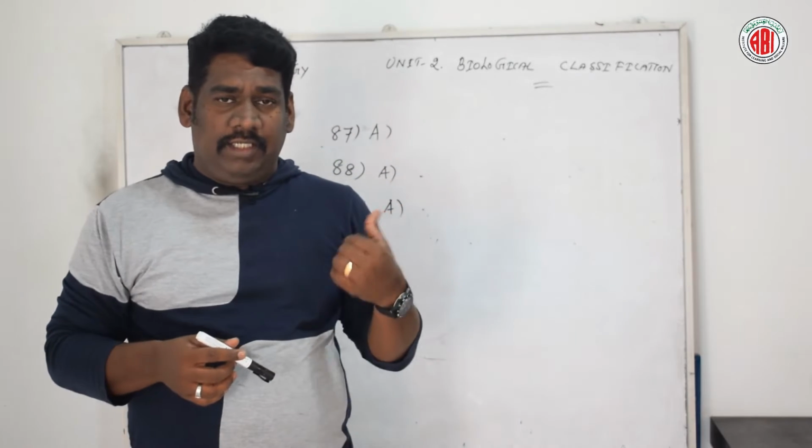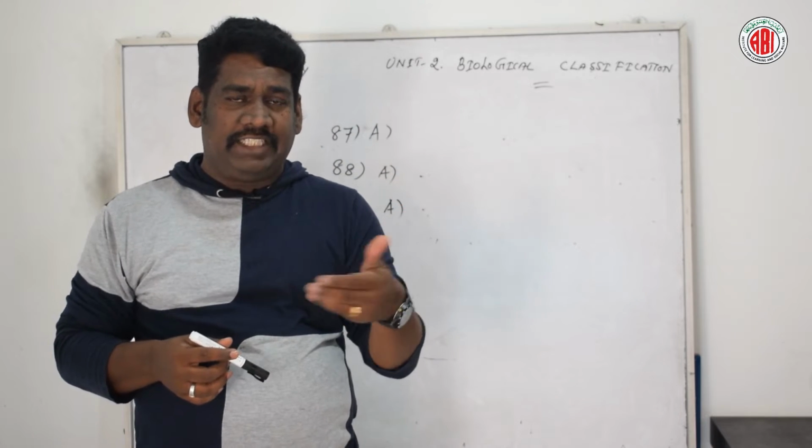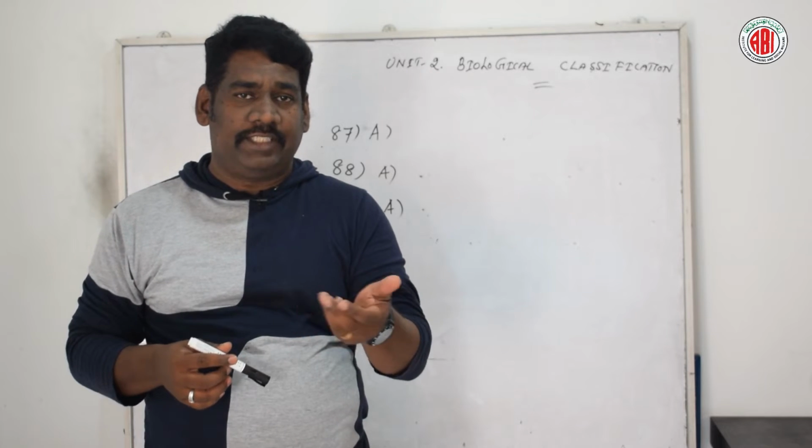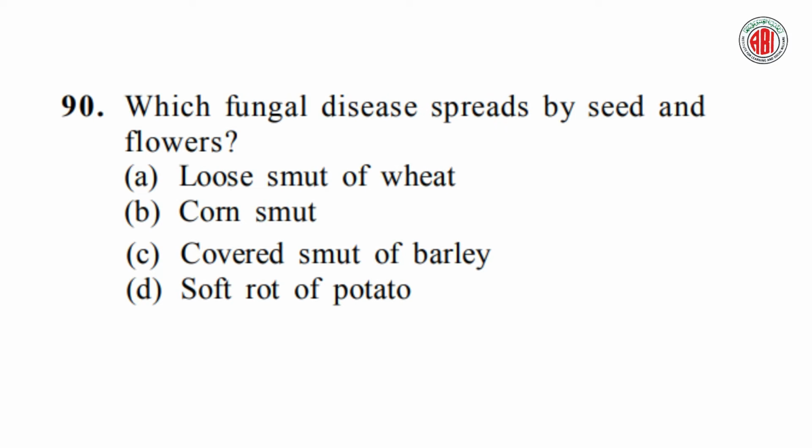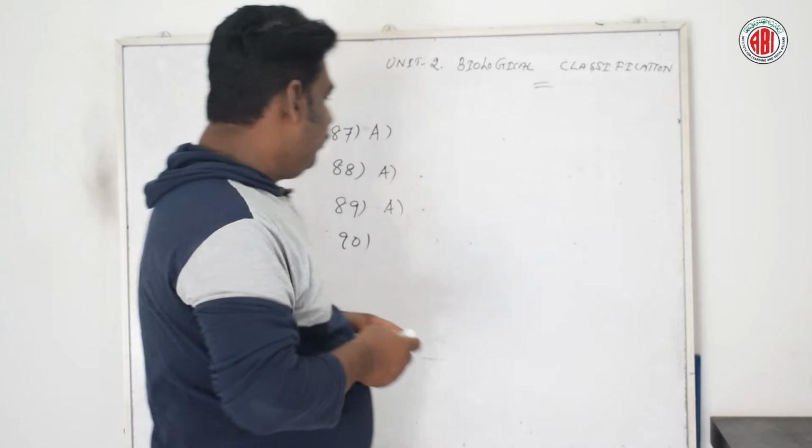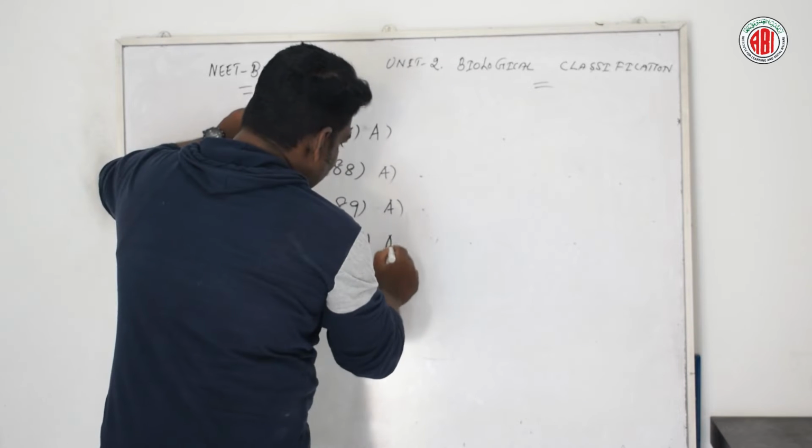Earlier we have discussed the same type of question. Now let us talk about the next question: which fungal disease is spread by seed and flowers? Here are 4 different options given: loose smut of wheat, corn smut, covered smut of barley, and soft rot of potato. Let us see the right answer for this question. According to this question, option A is the right answer.